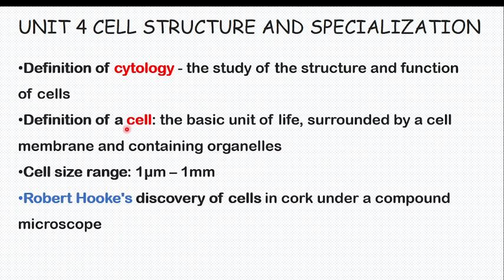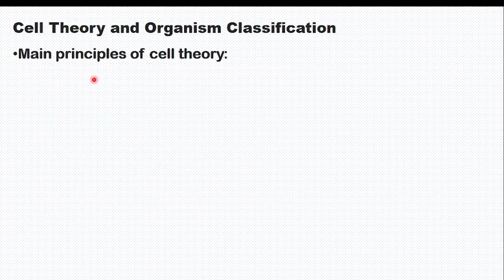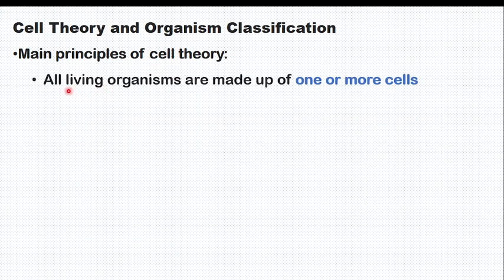When we are talking about cell, there is a cell theory. Those who know biology, they know what we call cell theory. There are 4 principles, as I'm going to tell you. Number 1, all living organisms are made of 1 or more cells. If you are a human being, you have billions of cells. So cell theory number 1 says all living organisms are made up of 1 or more cells.